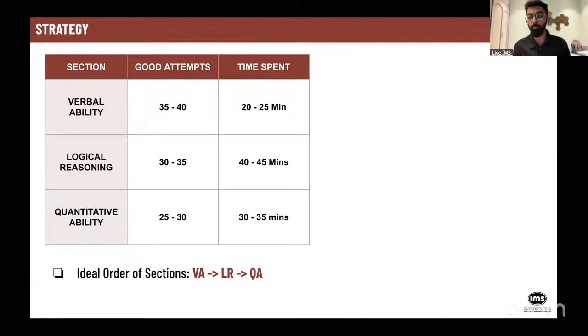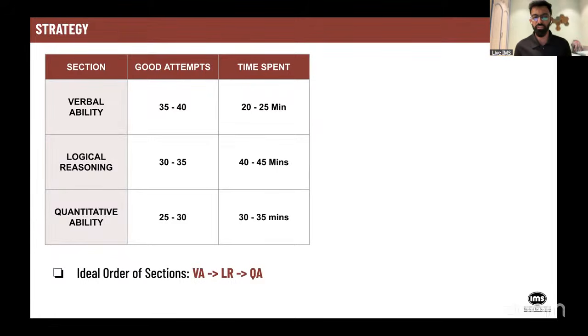One important tip which you need to remember is that in quantitative ability, because you also have data interpretation, which is 8 questions, sometimes you end up spending 20 minutes on just those 8 questions of DI without tracking your time. So make sure that you're constantly keeping a track of your time and you're not going more than your decided time into any particular section.